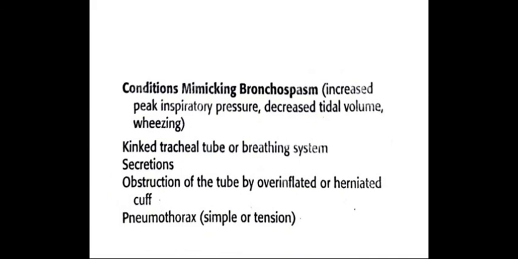These conditions are number 1, kinked tracheal tube or breathing system. Number 2, secretions. Third, obstruction of the tube by an overinflated or herniated cuff, and pneumothorax. Pneumothorax may be simple or tension pneumothorax. Thank you. This is about the differential diagnosis.